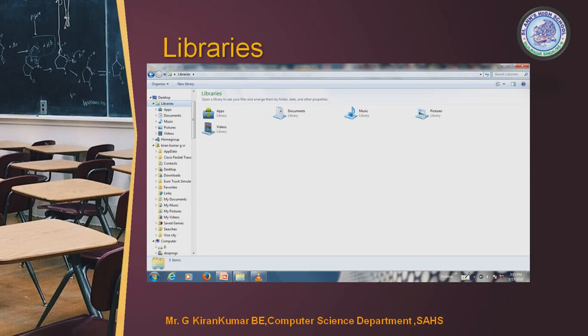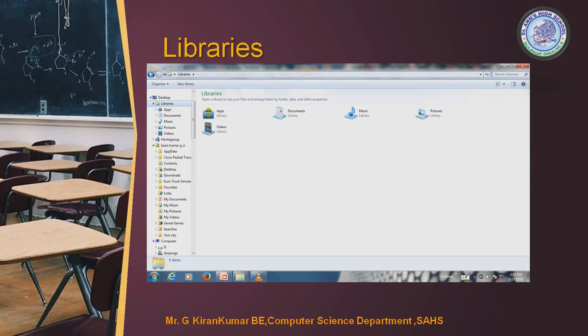Or else if you blindly use Save As somewhere, then all the saved files will be present in Documents. Then music: if I have a music player, I have a list of playlists, so all the playlists will be in Music. As usual, pictures and videos. Pictures are whatever I capture through my cameras, and then my videos. So each department segregates its own thing: documents, videos, music and pictures. By default it will be stored in its own location according to the file name or extension you give.